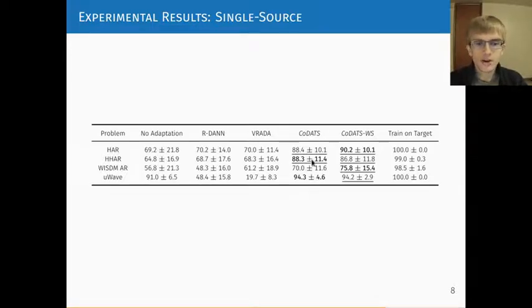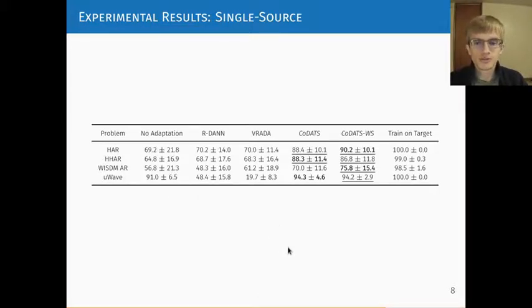When comparing CODATS with the prior works, we can see the large improvements from the proposed model architecture. Interestingly, sometimes performing no adaptation outperforms the prior works, again showing the benefit of the proposed model architecture, which is also used in the no adaptation case.